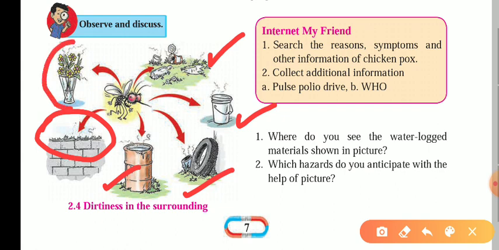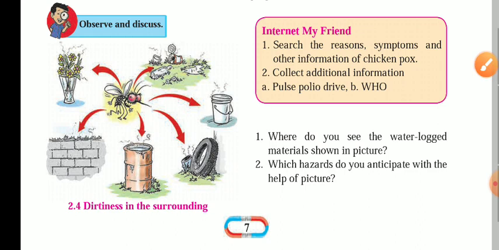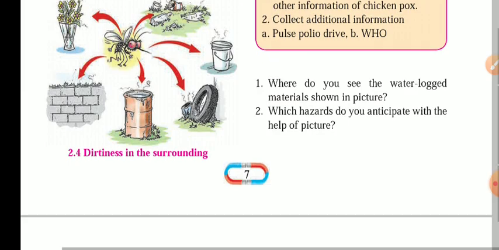Then for flower pots, we should change the water regularly if you are using flower pots with water, because these places they have mentioned are sites where mosquitoes can breed. You know very well that mosquitoes may bring diseases like malaria, dengue, or filaria. This kind of disease comes with the mosquito. So we should avoid this kind of mistake.